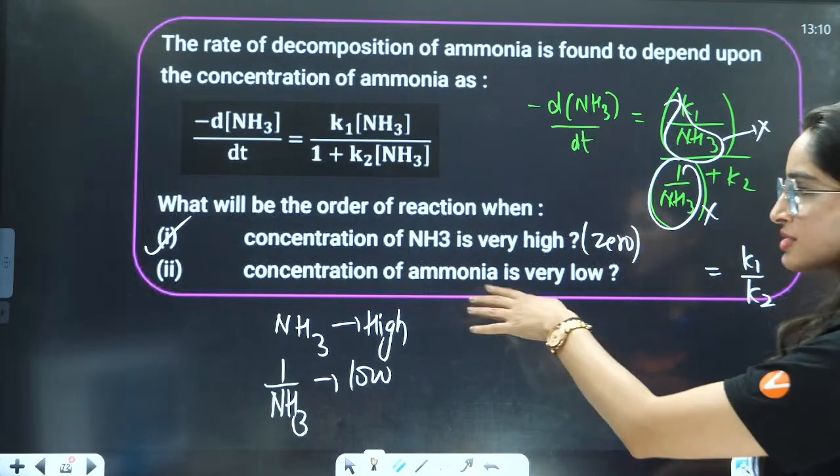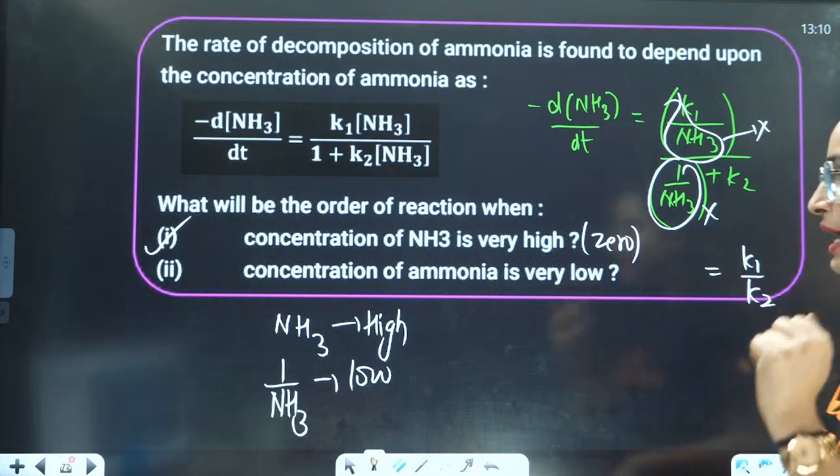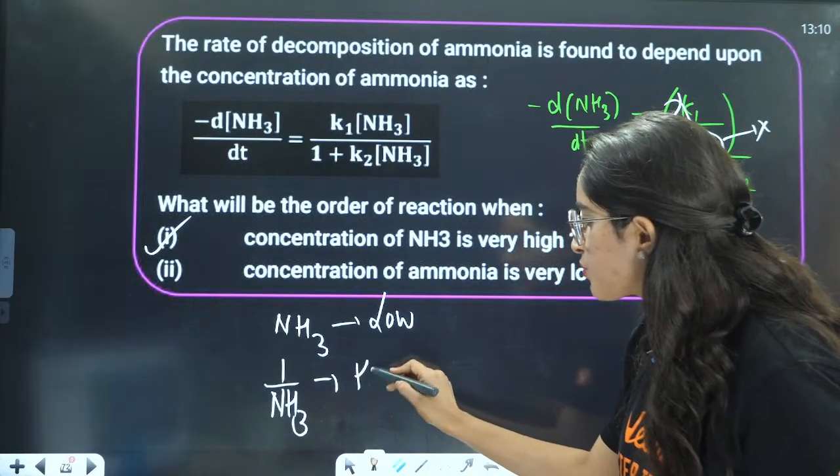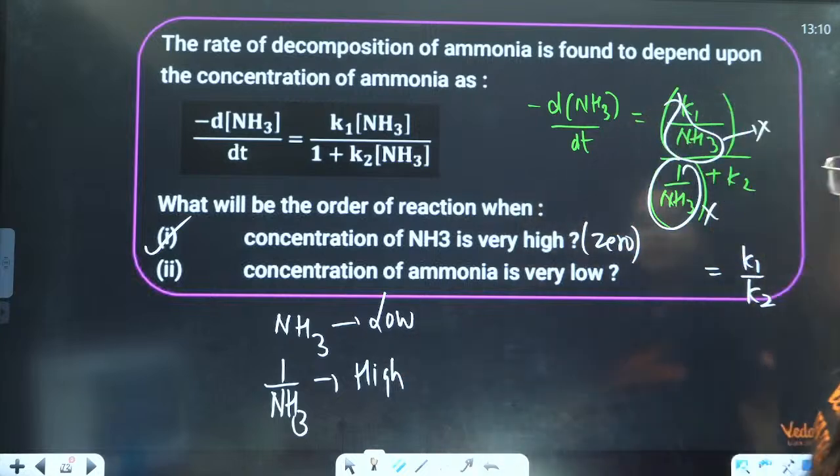If the concentration of ammonia is very low, that means 1 by NH3 is going to be very high.